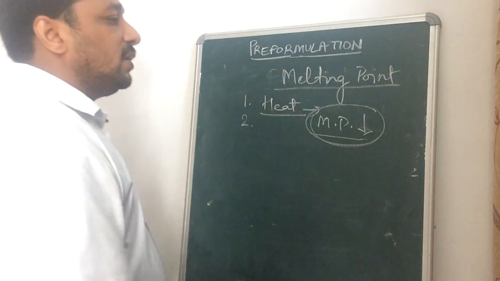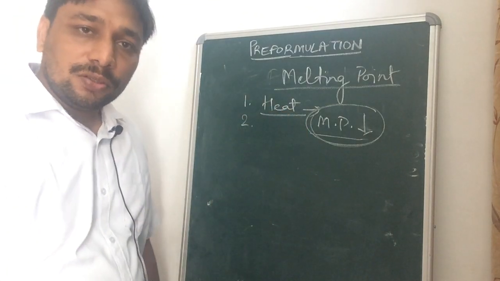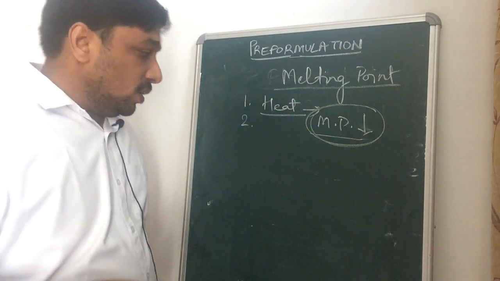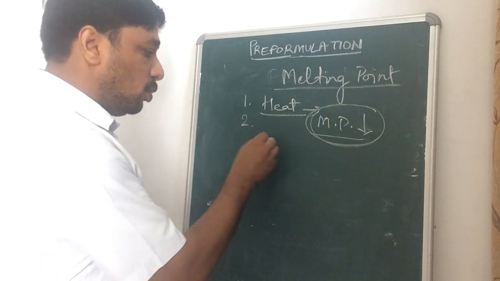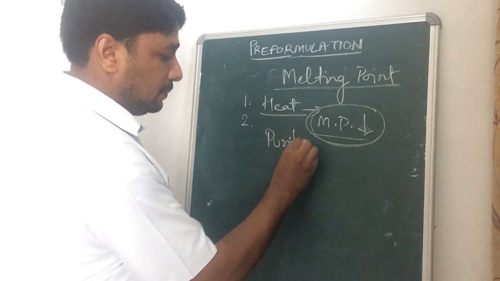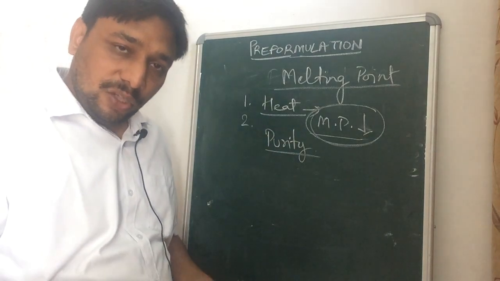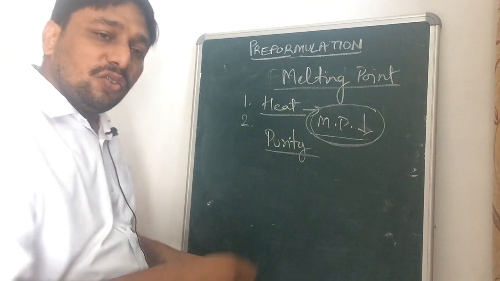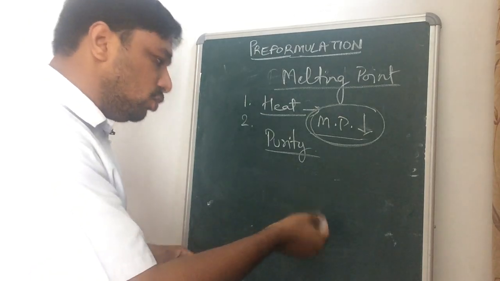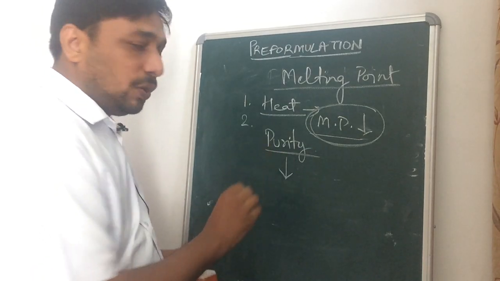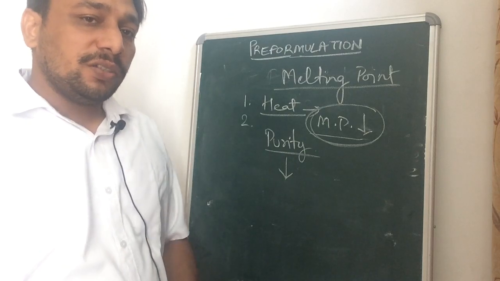There is one more advantage of the melting point: it is also used to check the purity of the drug. In the case of impurity, the melting point changes, and it is always reduced; that is also known as melting point depression.